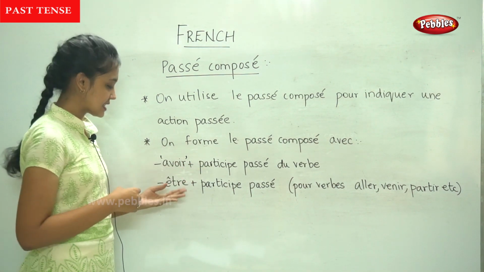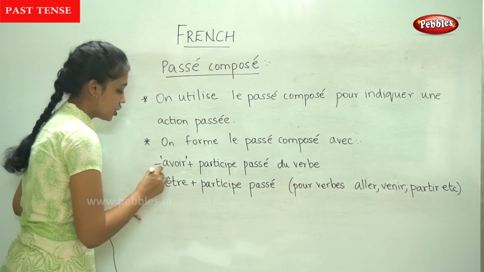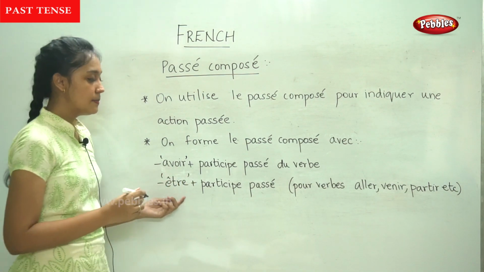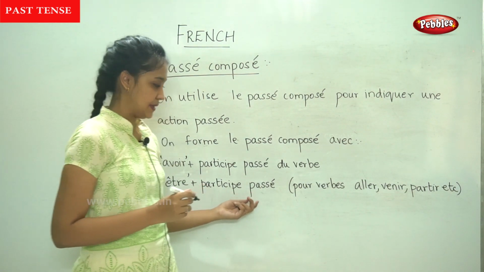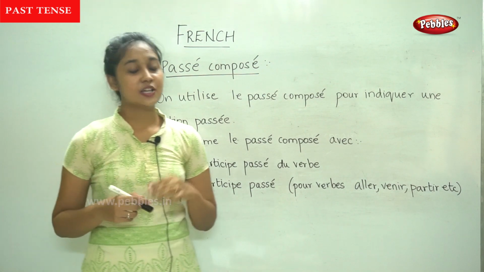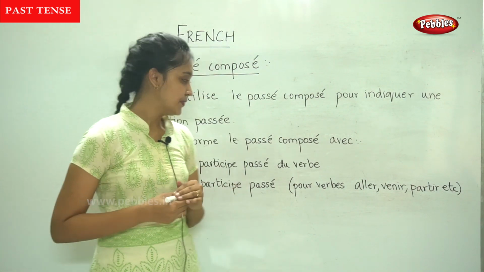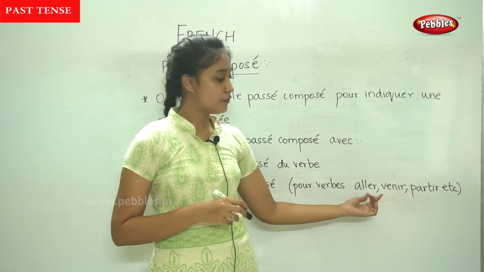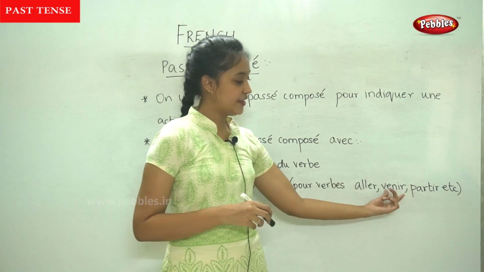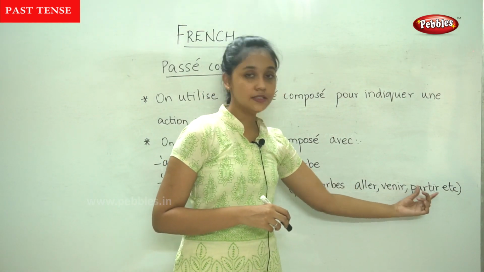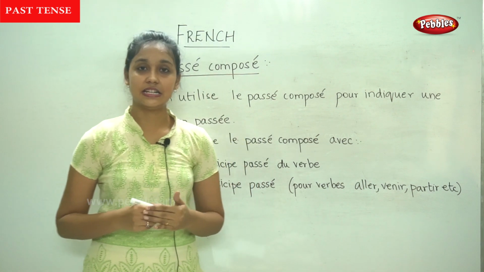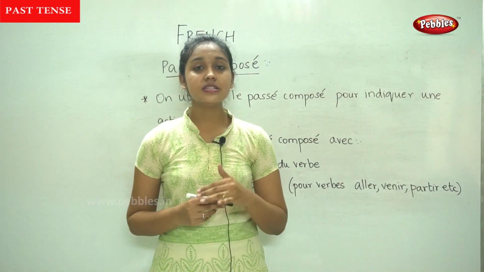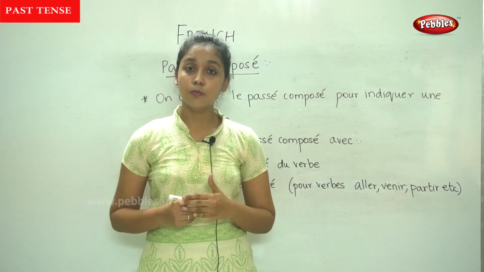In some cases, we need to write the conjugation of être plus the past participle. Which are the cases in which we need to use être? Some examples are the verbs aller, venir, partir, sortir, etc. If you notice, these are the verbs indicating motion.